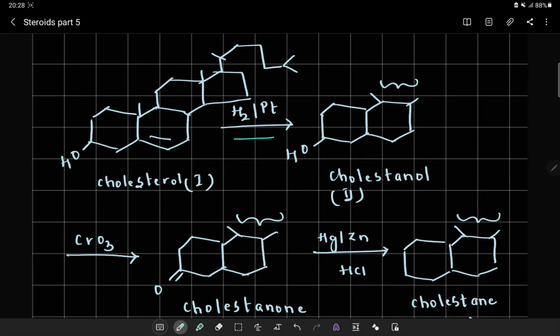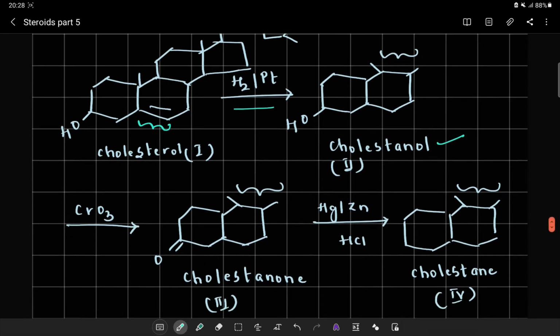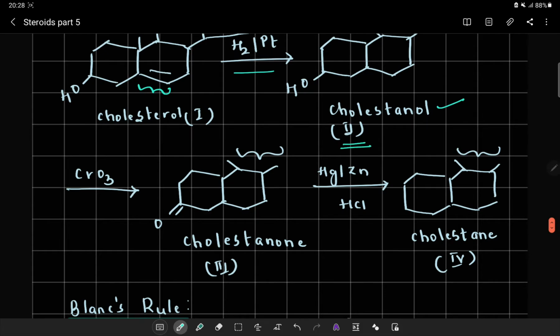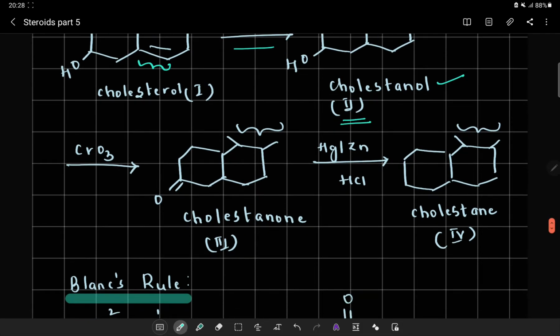Cholesterol, when it undergoes a reduction using hydrogen and platinum, will reduce the double bond to give me the cholestanol system. Now, the double bond between position number 5 and 6 is reduced to give me cholestanol. That is my compound number 2. This cholestanol, upon oxidation with chromium oxide, gave a compound called cholestanone. The OH group present over here is converted to a carbonyl carbon, giving me a cholestanone. This also established that there is a presence of a secondary alcohol.